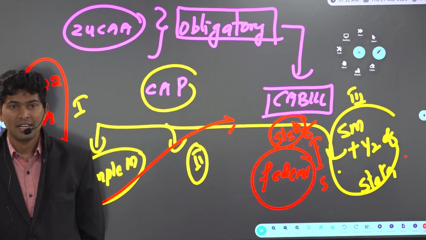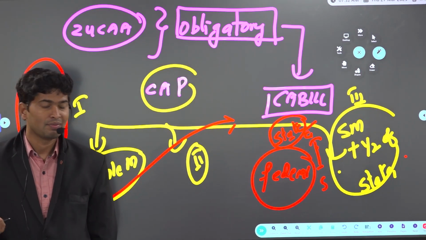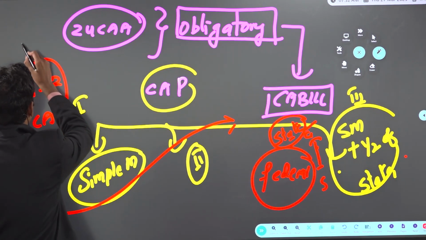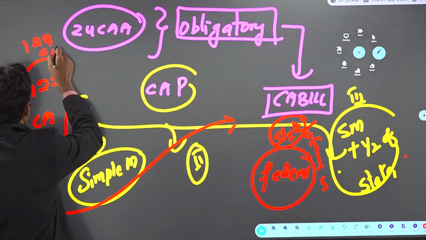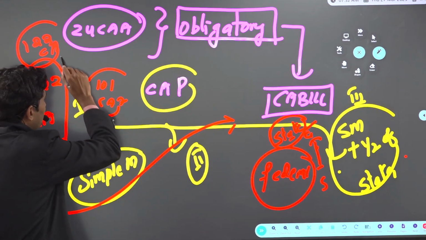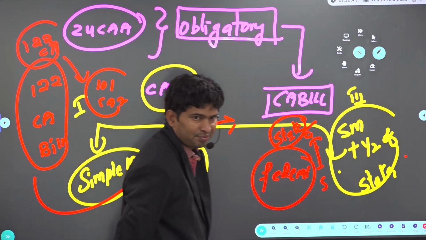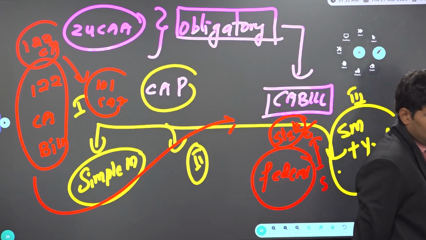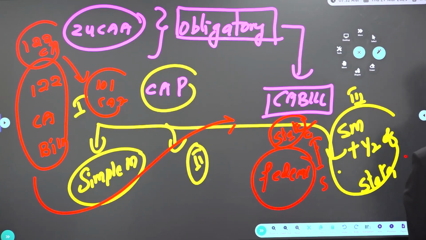That's the reason why it could not become an act. That's why, look at the bill. The bill is the 122nd Constitutional Amendment Bill, but the act is the 101st CAA.